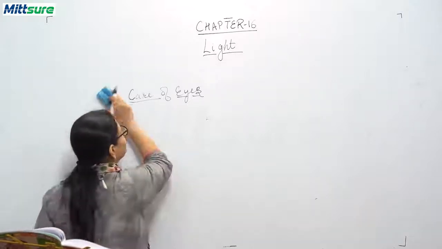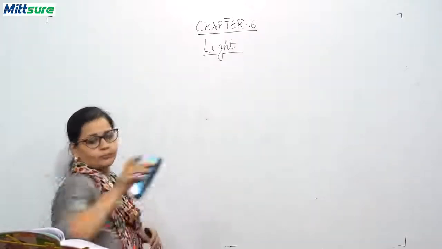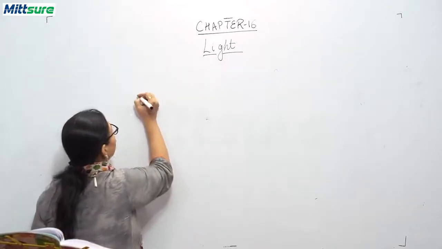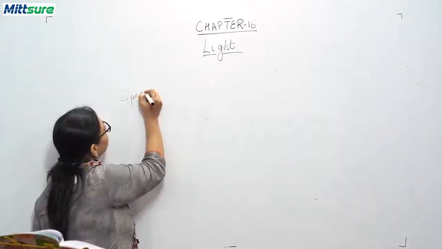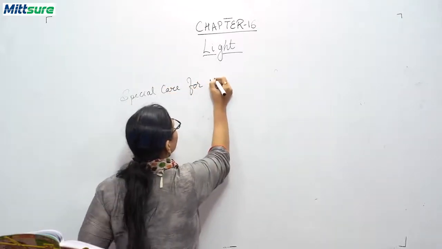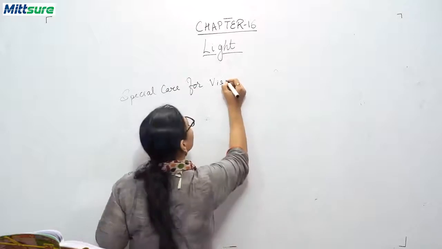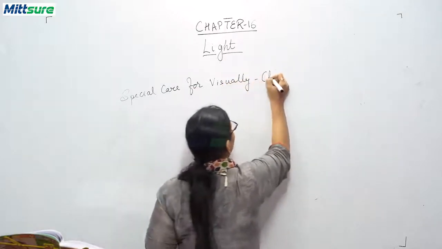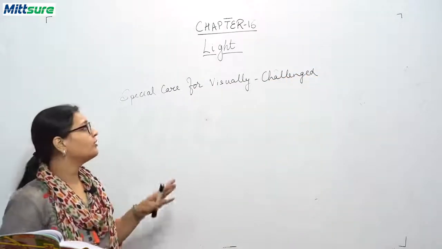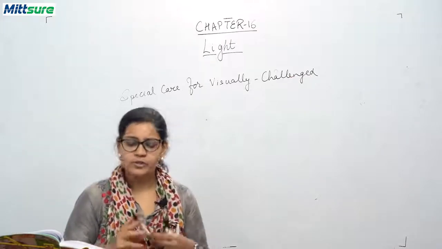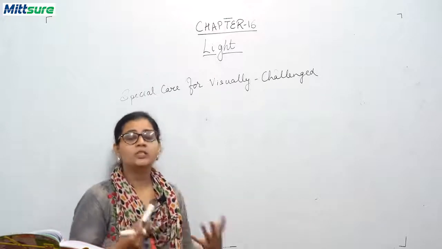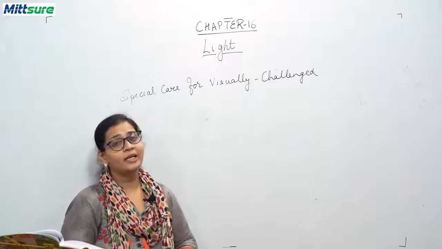The next heading which we will be studying is care for the visually challenged. What special care is needed for visually challenged persons? A visually challenged person is a person who has vision loss to such a degree that he needs external assistance to perform his day-to-day activities.